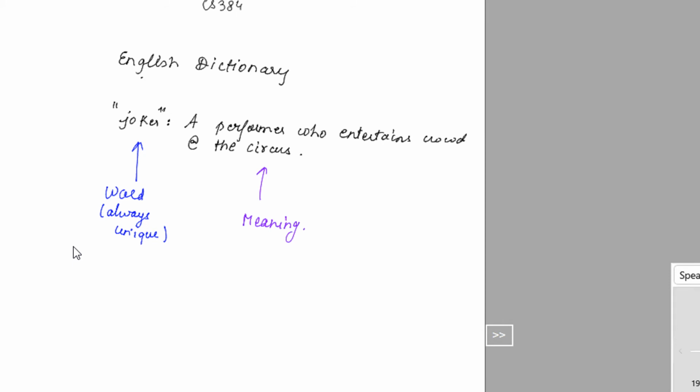Now it is possible that multiple words may have similar or exactly the same meaning. In English, we have multiple words that have the same meaning, like mixing and amalgamate. Both basically mean mixing of liquids. But the left hand side is always unique, in the sense that there will be no duplicate of the word Joker. Joker will appear only once on the left hand side.